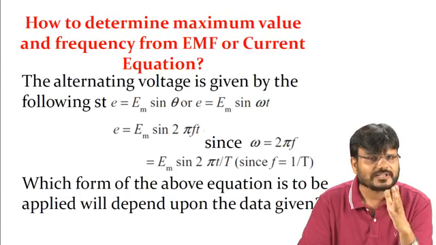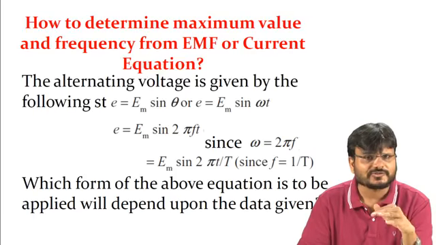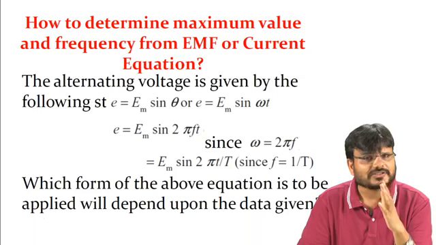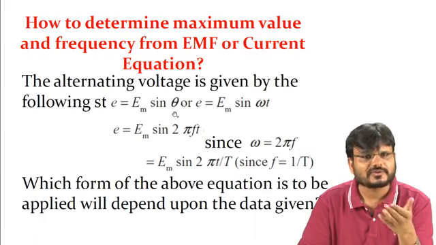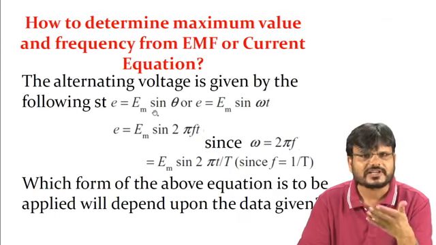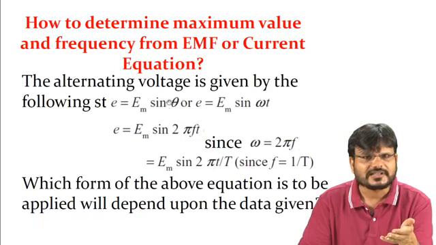In case of a sinusoidal waveform, when will it be the maximum value? When theta, or you can say omega t, is equal to pi by 2. So the standard equation for any sinusoidal voltage waveform is e equal to Em sin theta, which can also be written as Em sin omega t.